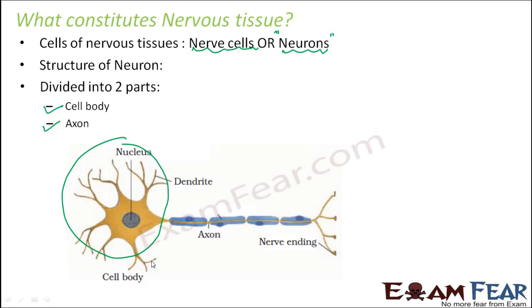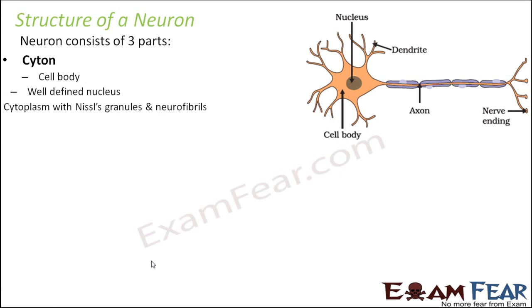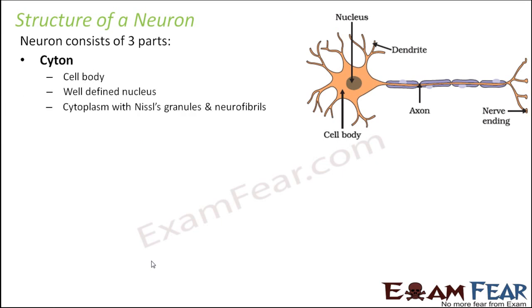Now the cell body constitutes all the cell organelles, and the axon consists of some special things which are not present in all the cells. So we will see that quickly. We will divide it into three parts. Cyton. Cyton is another name for the cell body. The cell body is also known as cyton. It has a well-defined nucleus. So here you can see the well-defined nucleus.